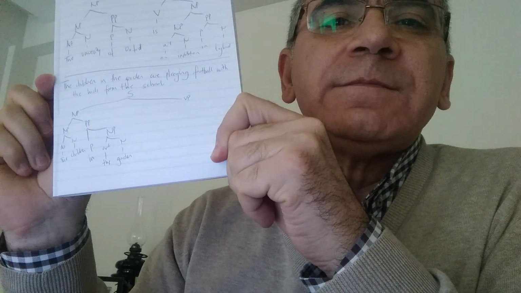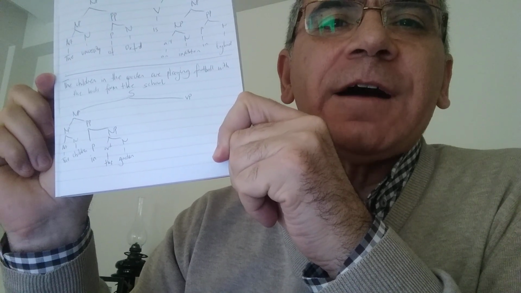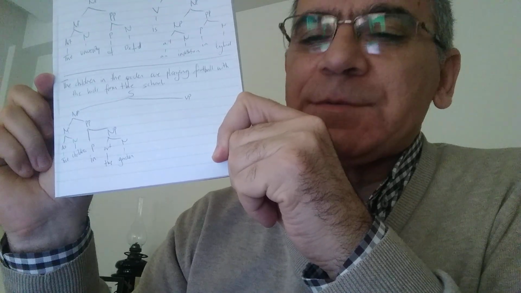Article the, noun is garden. So let me show you. Okay? Simple. The children in the garden. The same structure as we did in the previous ones. In the verb phrase part, we have a verb phrase which is divided into auxiliary and verb. Auxiliary is are, verb is playing.